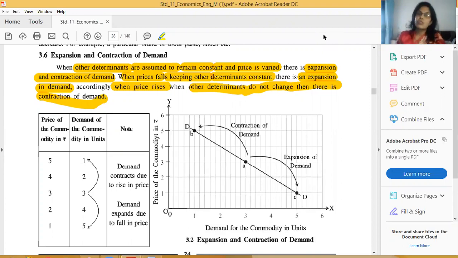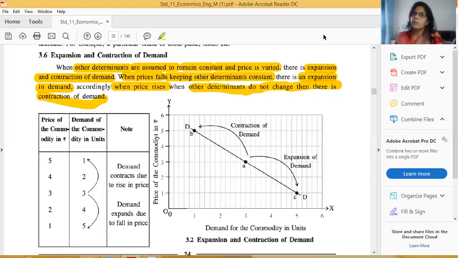When will expansion occur? When prices fall down. If prices fall down, demand will expand. Expand means maybe 1 unit to 2, 3, 4, 5, like that.